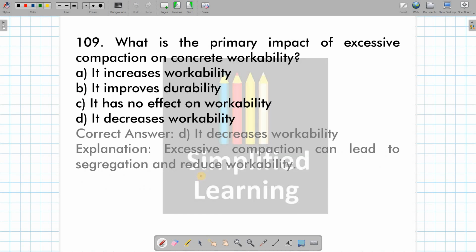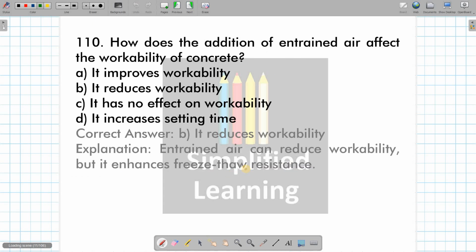Then the primary impact of excessive compaction on workability. Higher compaction is going to lead to segregation. Segregation means settling of coarse aggregate to the bottom and leaving the cement paste onto the top. It is called segregation. More or excess compaction is going to lead to segregation and thereby the homogeneous mix of concrete is going to lose its workability. Then how does the addition of entrained air affect the workability of concrete?